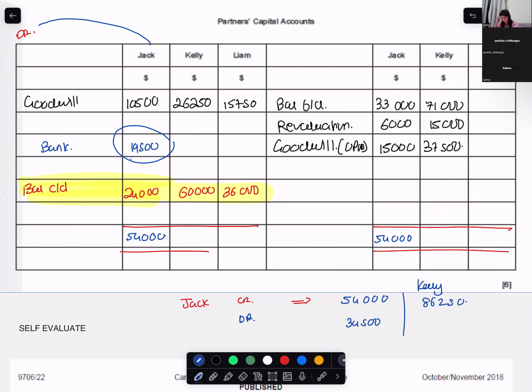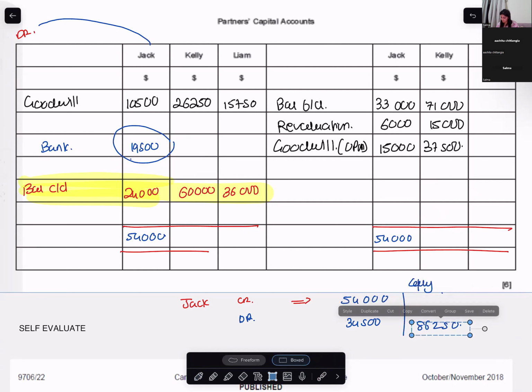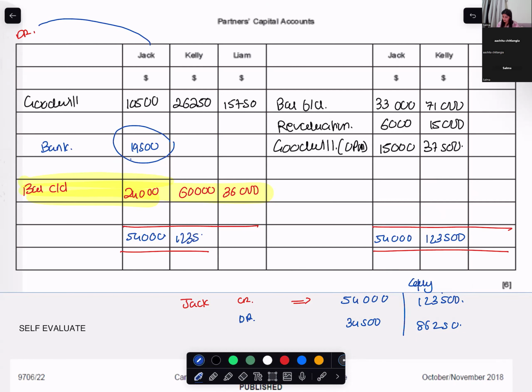123,500. Kelly's credit balance is 123,500. So this will be written on both the sides. Minus 86,250. So money is again withdrawn from Kelly. 37,250.